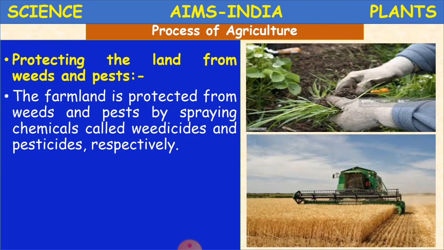The farmland is protected from weeds and pests by spraying chemicals called weedicides and pesticides respectively. So why do we have to protect the land from weeds and pests? Weeds spoil the fertility of the soil, in the sense that whatever nutrients we give to the soil to maintain fertility for our crop, the weeds also take those nutrients along with the normal crop.